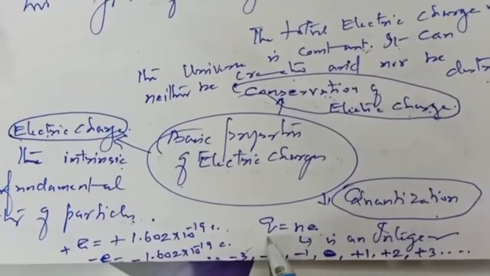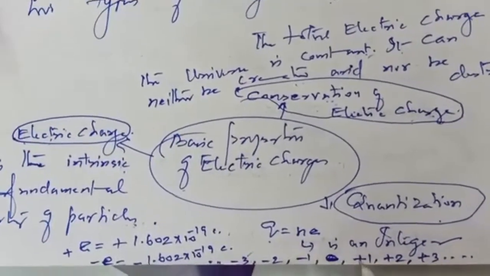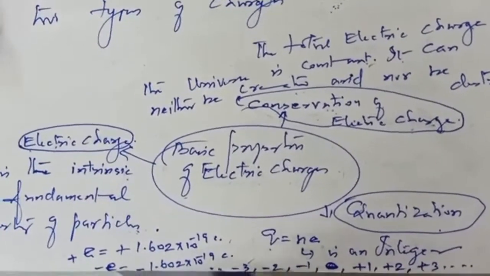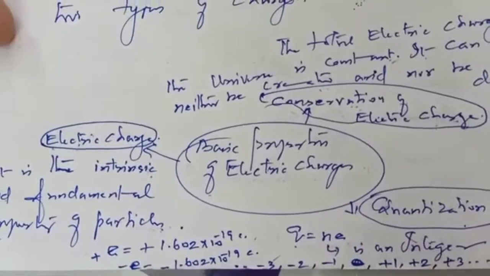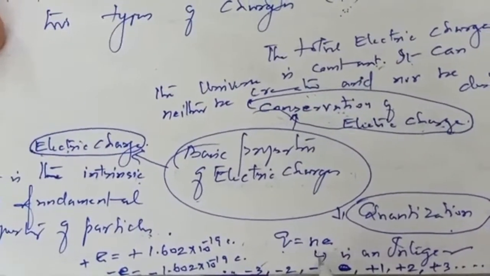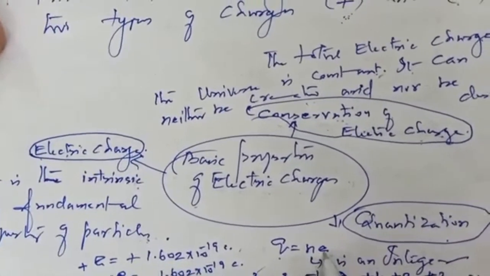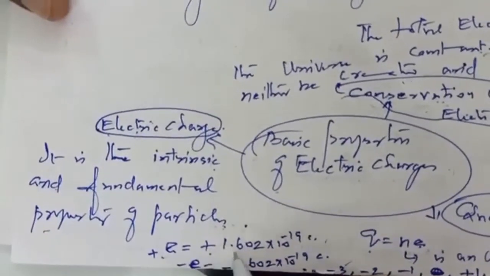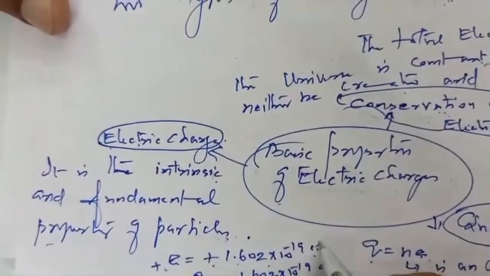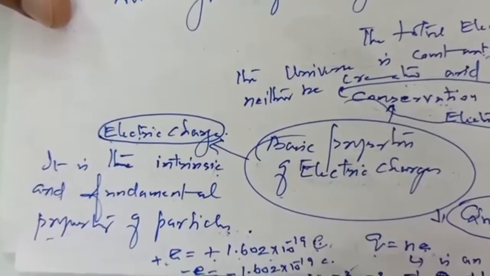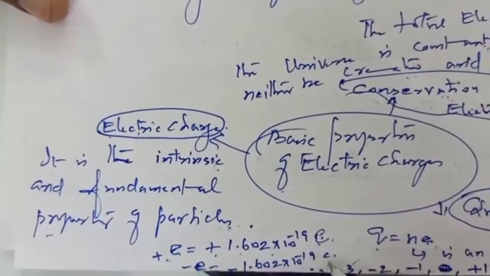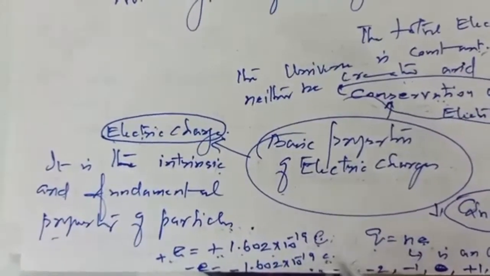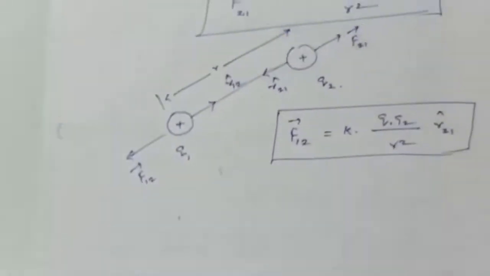Q is the total charge. N is an integer: plus 1, plus 2, plus 3 on the right side, minus 1, minus 2, minus 3 on the left side of 0. Either side of the 0, that is called an integer. E is the charge of an electron. If you put plus E, the value is plus 1.602 into 10 power minus 19 coulomb. And if you put minus E, it is minus 1.602 into 10 power minus 19 coulomb. Positive means protons and negative means electrons. That's all about the basic properties.